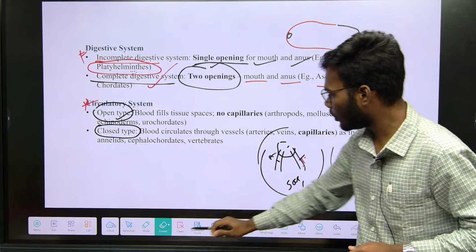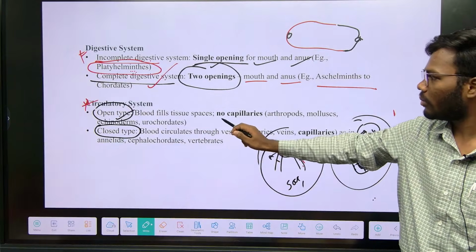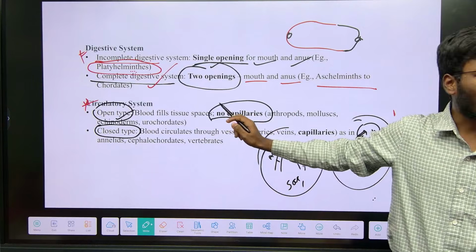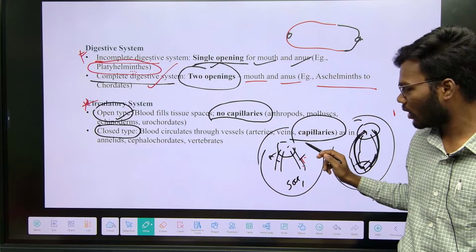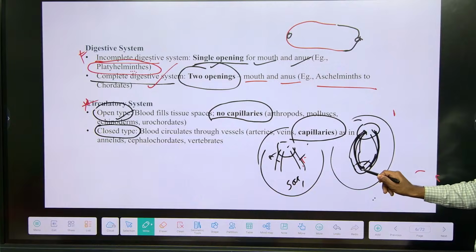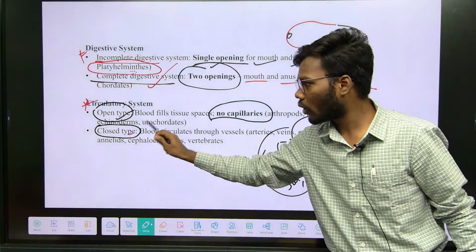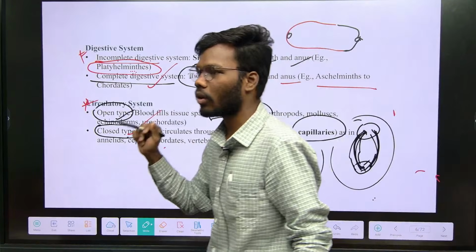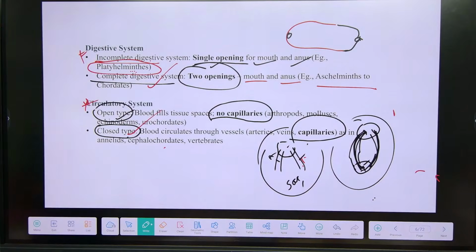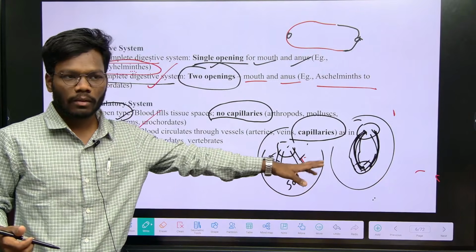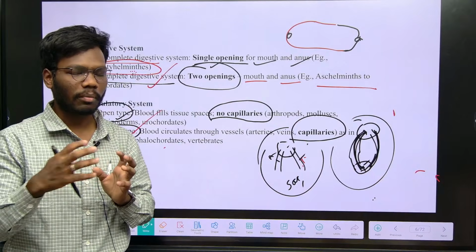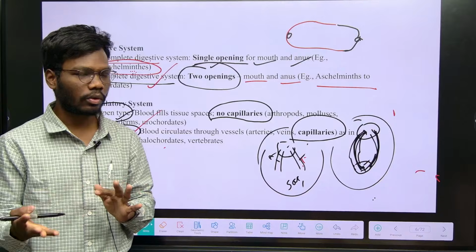See, the important point is the difference between open type and closed type. Here there are no capillaries, only arteries and veins are present. But here the capillaries are there. Because of the capillaries, the blood is directly entering into the tissue. Understand? That's why it is called closed type. So it is a highly regulated process. In open type, the blood comes into the body sac and mixes, and again the arteries take the blood. But in closed type, it is very highly accurate. You can see the blood performs particular O2 and CO2 transportation.